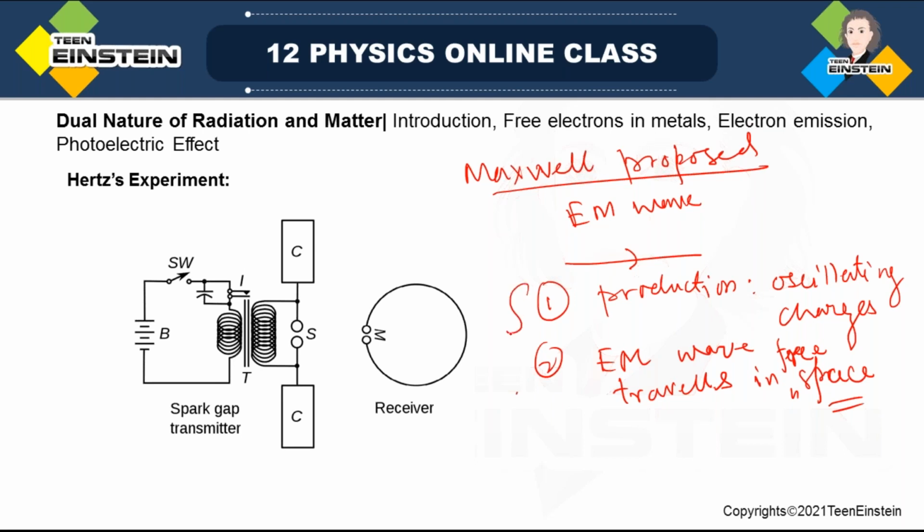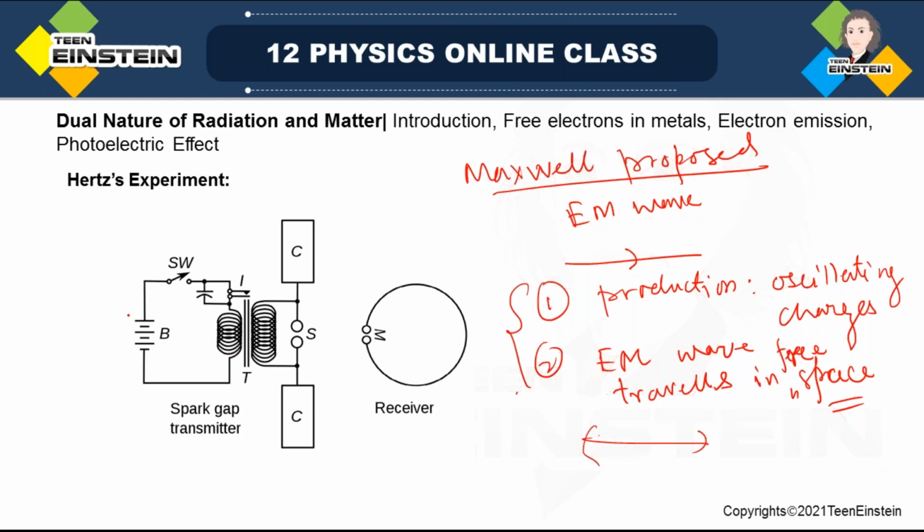These two things were verified by Heinrich Hertz by this simple experiment. Maxwell had already proposed that an oscillating charged particle can produce an electromagnetic wave and it can travel through a vacuum. It doesn't require any medium. So these were the two facts which Hertz was verifying.